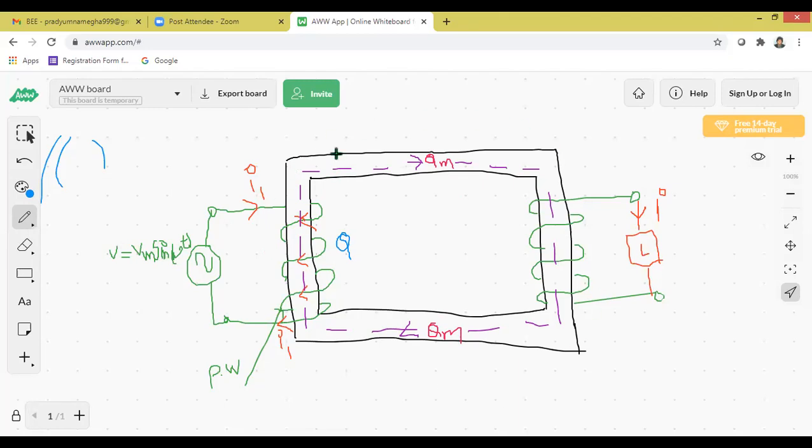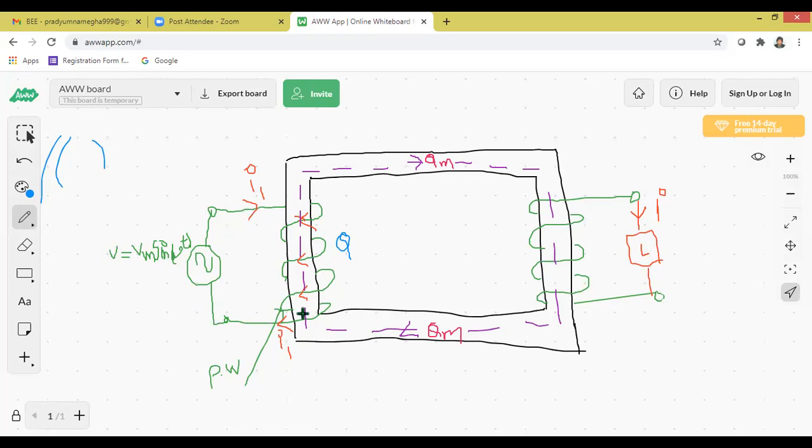The transformer contains a rectangular iron frame on which at one end the primary winding is placed, at the other end the secondary winding is placed. The winding which is connected to the AC power supply, V is equal to Vm sin omega t, is called the primary winding, and the winding which is connected to the load is called the secondary winding. Load means, for example, a bulb. When the primary winding of the transformer is excited by the input AC supply, V is equal to Vm sin omega t, current flows through the primary winding, which is denoted by I1.